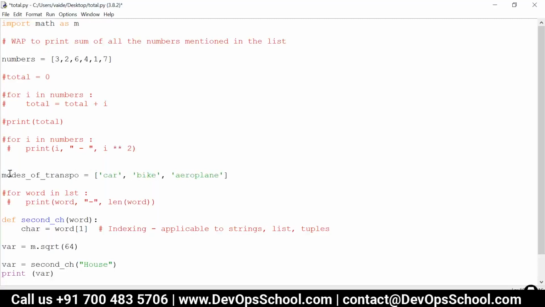If you notice, I have given underscores over here. The reason is that it makes my variable readable: the moment I read modes_of_transport, I understand what is in the list. You can also write in comments what a particular variable or the next few lines are doing.